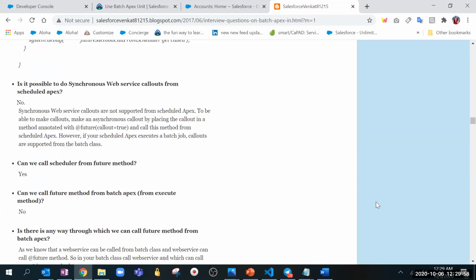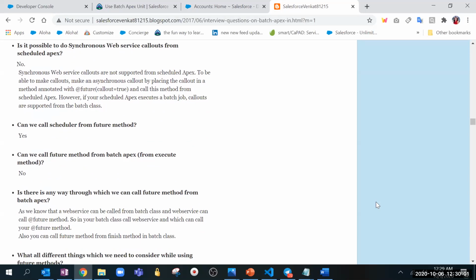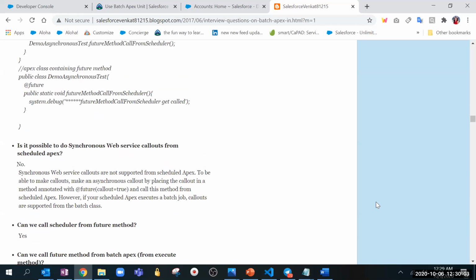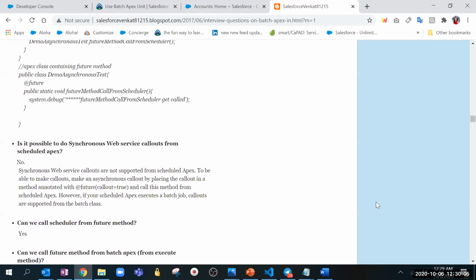Schedule Apex we are not going for now. Let's move ahead. Can we call future method from a batch Apex from execute method?